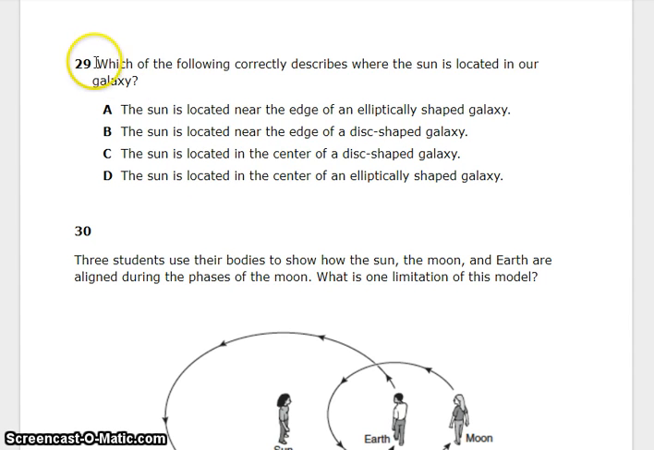29. Which of the following correctly describes where the Sun is located in our galaxy? A. The Sun is located near the edge of an elliptical-shaped galaxy. B. The Sun is located near the edge of a disc-shaped galaxy. C. The Sun is located in the center of a disc-shaped galaxy. Or D. The Sun is located in the center of an elliptical-shaped galaxy.